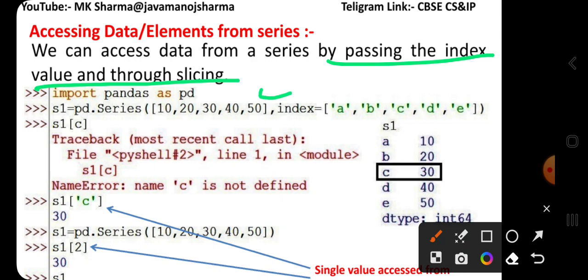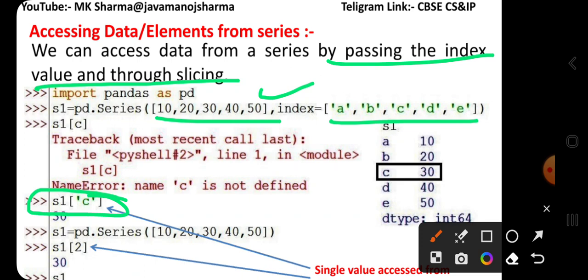Here a series is created with series data and these are the index. When you want to access a value from the series, the series object, square bracket and index is passed here, such as C. If you pass C without quotes, then C is not defined, and that will produce a NameError: C is not defined.